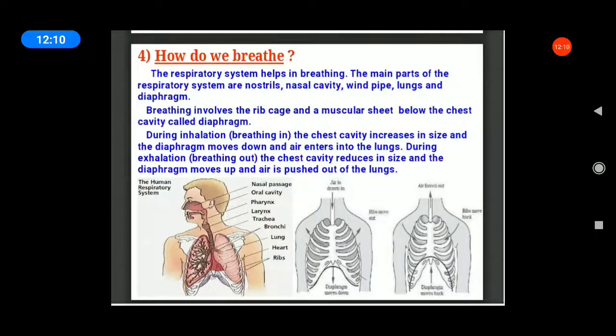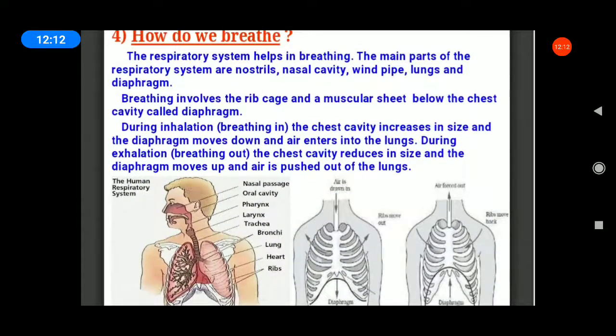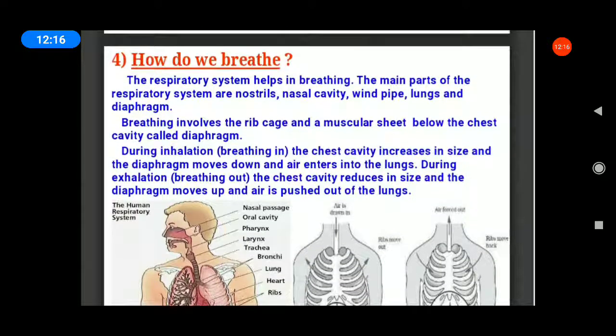Next, how do we breathe? Listen, students. How do we breathe? Page number 111, 10.3. Page number 111. How do we breathe?